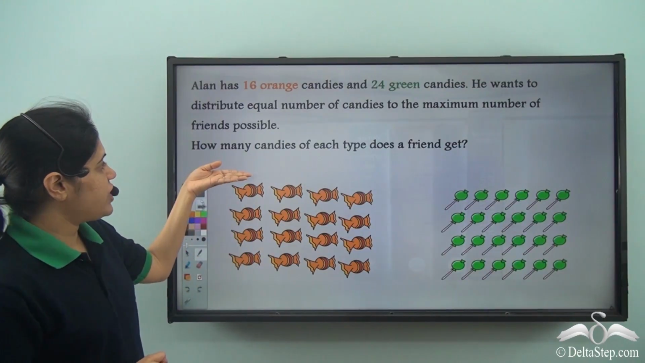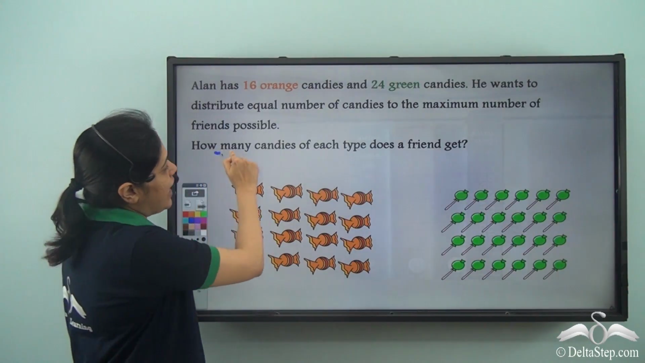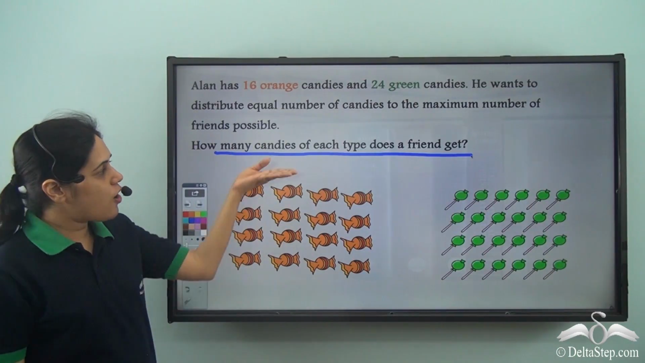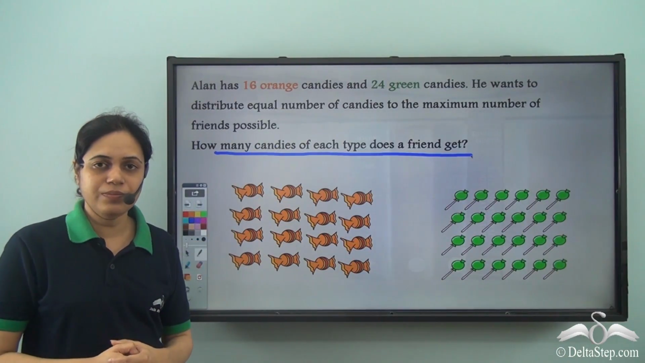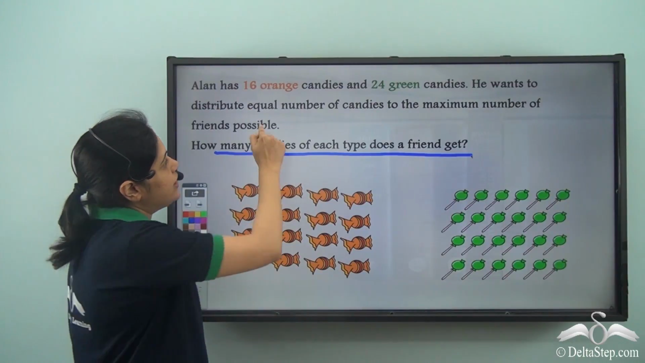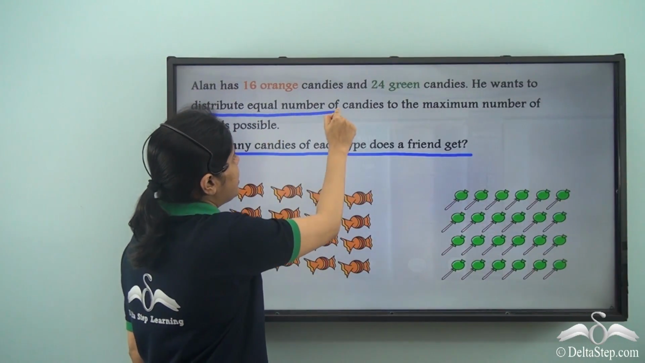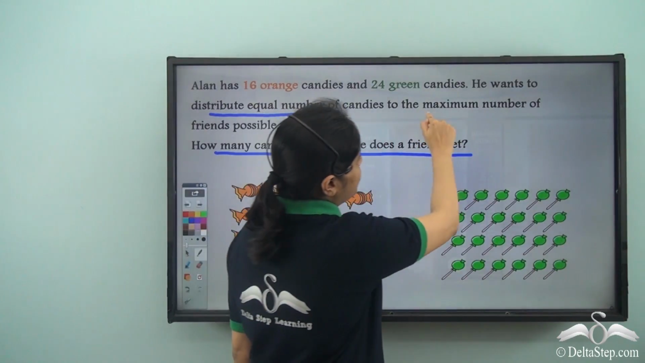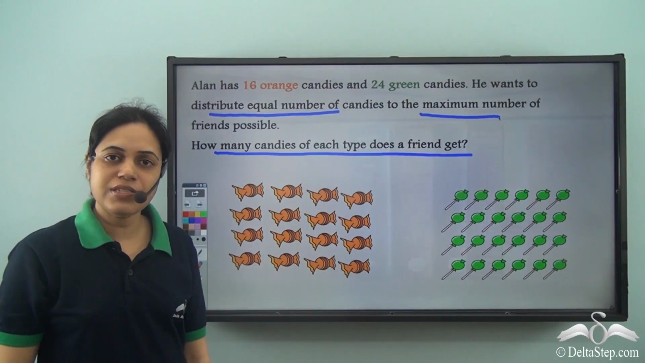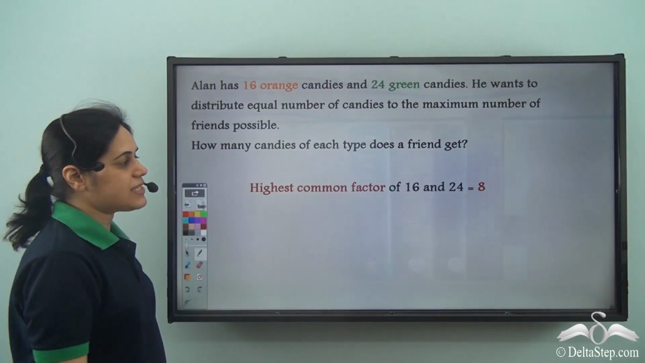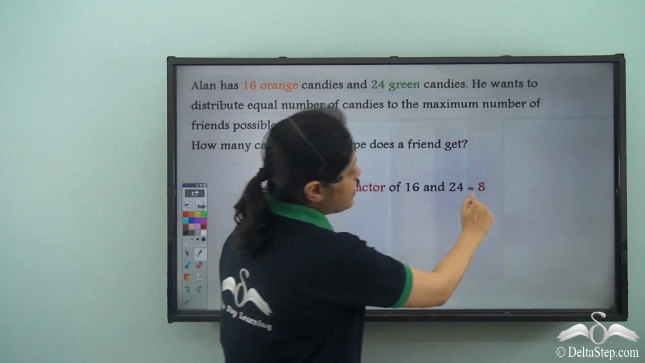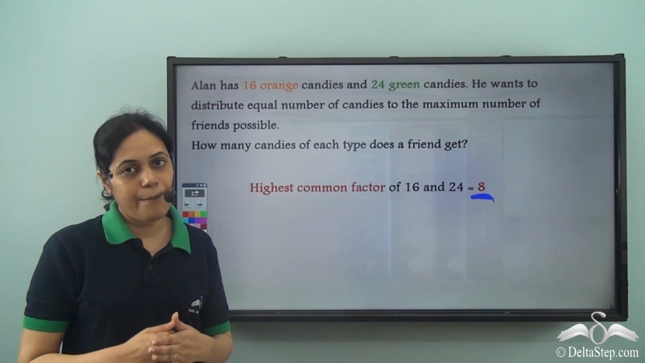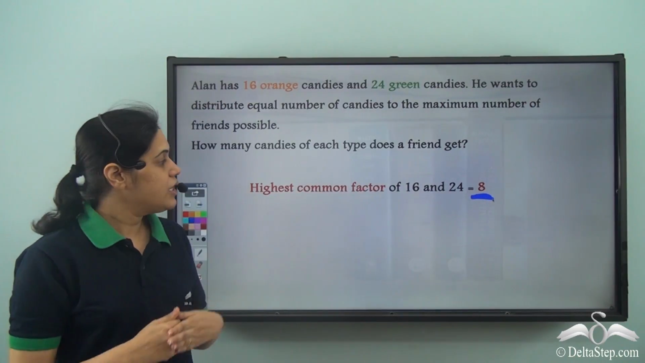Now, if the question is, how many candies of each type does a friend get? So how can we solve this type of a question? I know that firstly, I want to distribute equal number. Secondly, to the maximum number of friends. So I need to find the HCF. So the HCF is 8. So the candies will be divided among 8 friends.